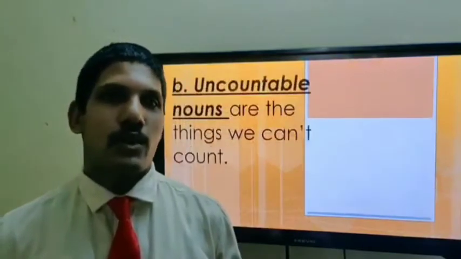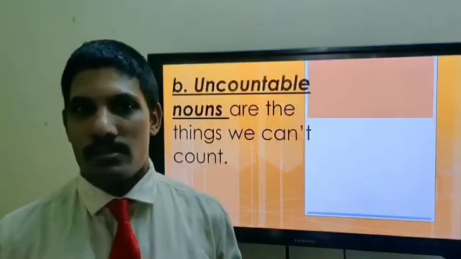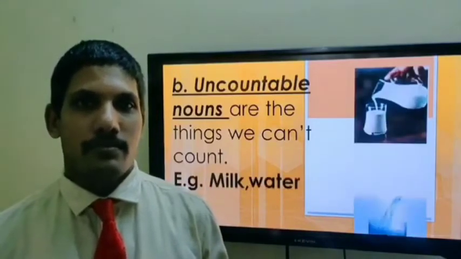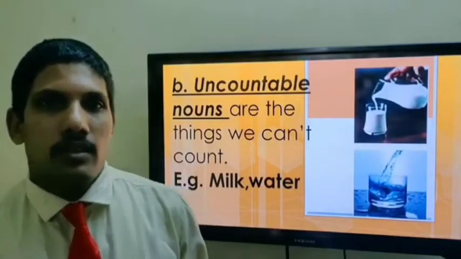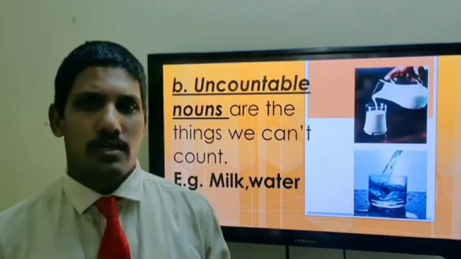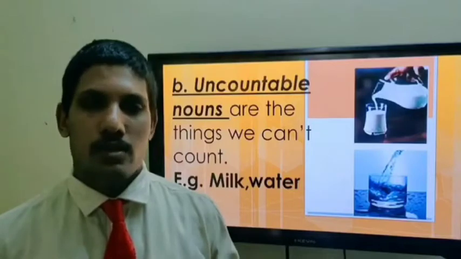Next is uncountable nouns. These, as you can read, cannot be counted. Examples: milk and water. Can you count milk or water? No, you can't. So that is uncountable.